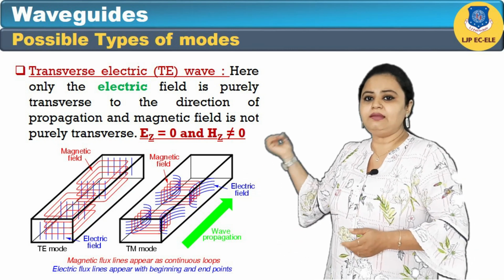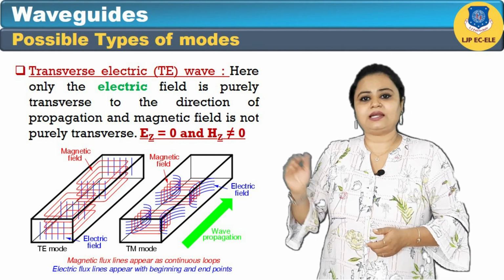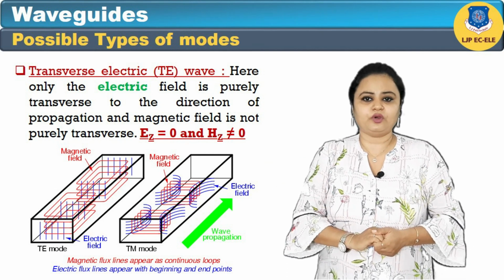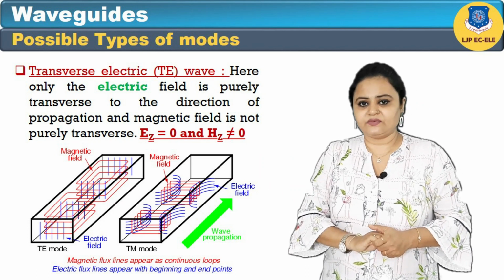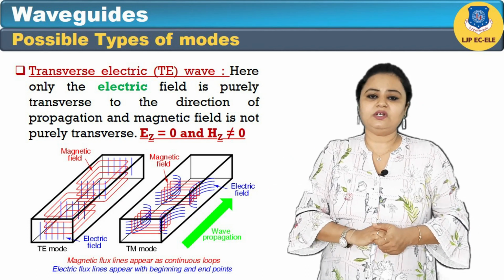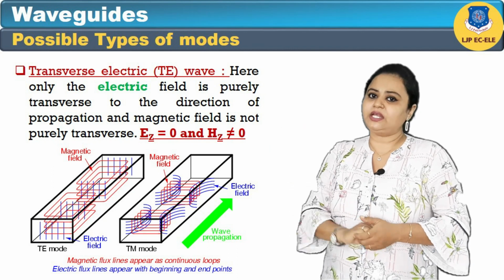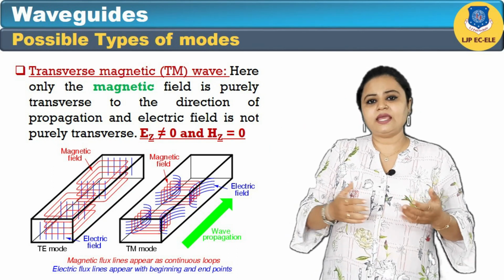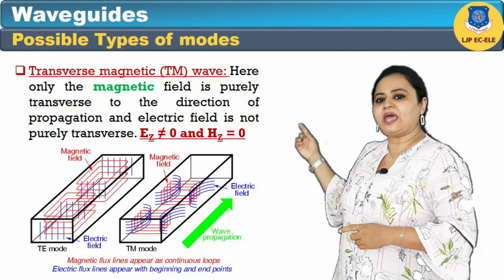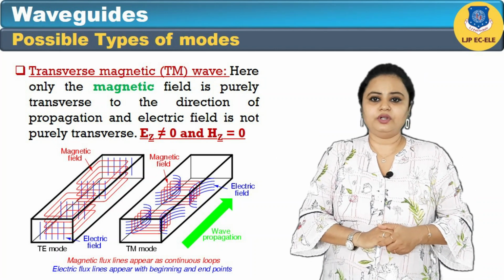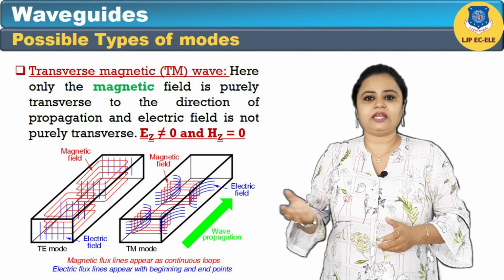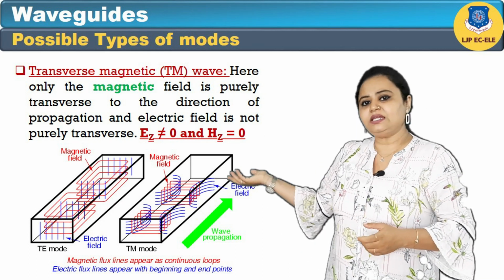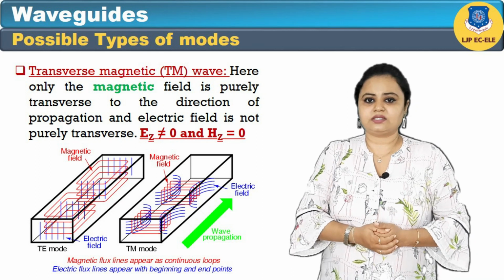Here only the electric field is purely transverse to the direction of propagation and the magnetic field is not purely transverse. What do we mean by transverse? Perpendicular to the direction of propagation. The next is transverse magnetic, TM mode. Here only the magnetic field is transverse to the direction of propagation, whereas the electric field is not transverse.